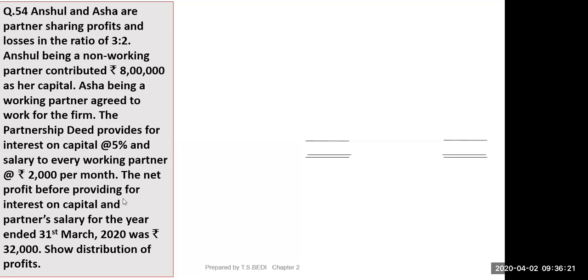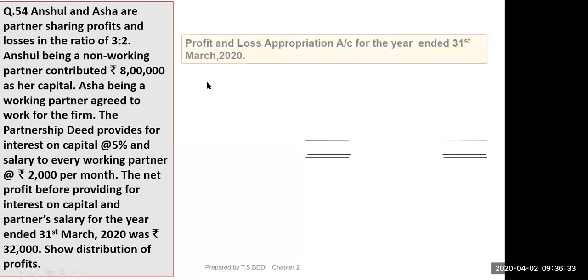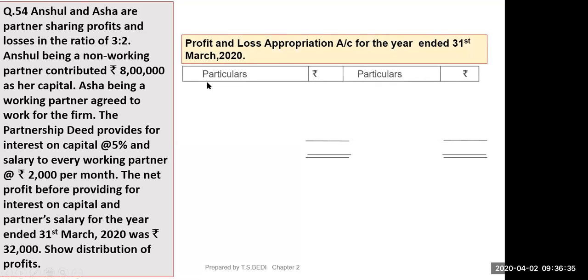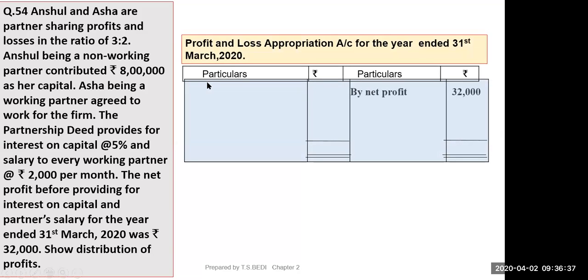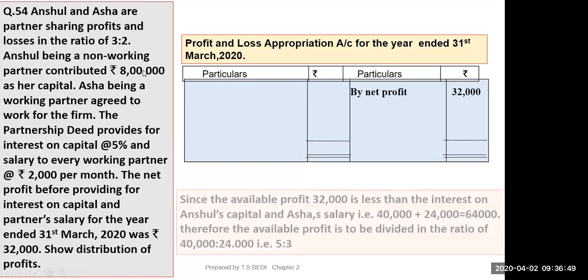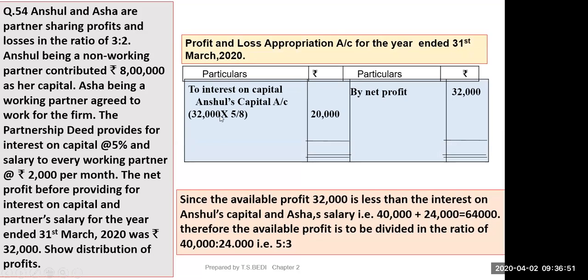The net profit before providing for interest on capital and partner salary for the year ended 31st March 2020 was rupees 32,000. Show distribution of profits. So it's a very simple question. कुछ खास नहीं है. Profit and loss appropriation account. By net profit 32,000 is given to you. Then 5% interest on capital. 5% of 8 lakh.